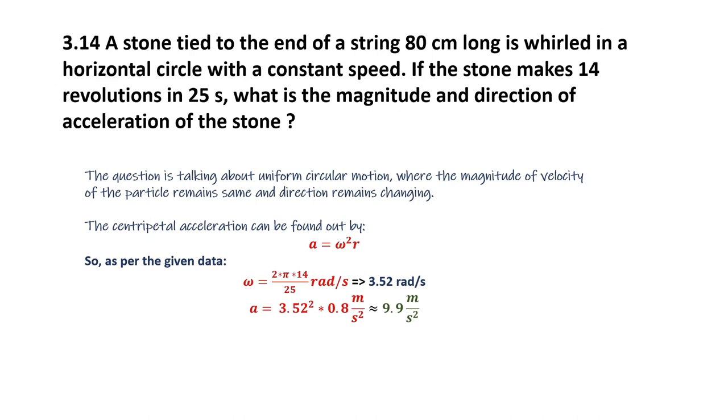Now as per the given data, we can find omega. At first we will find out the angle. It will make 2 pi times 14 radians, because it is moving in a complete circle, and it makes that in 25 seconds. So its angular velocity is going to be 3.52 radians per second.